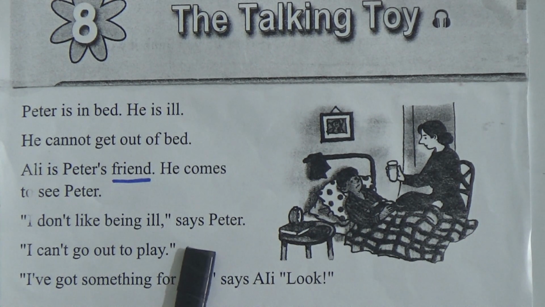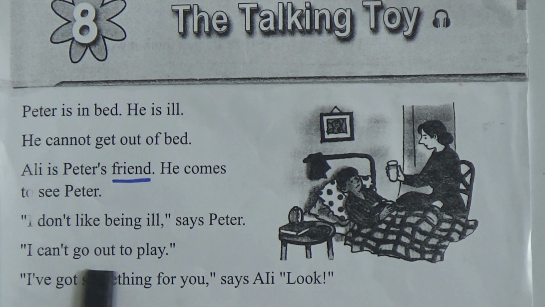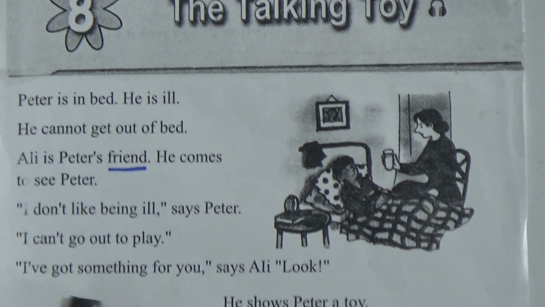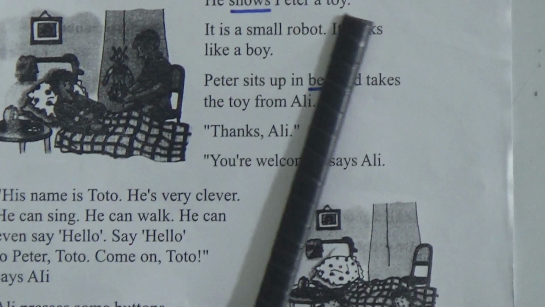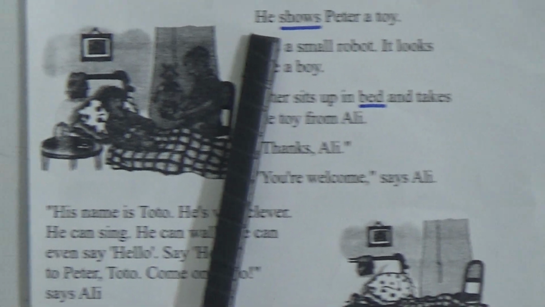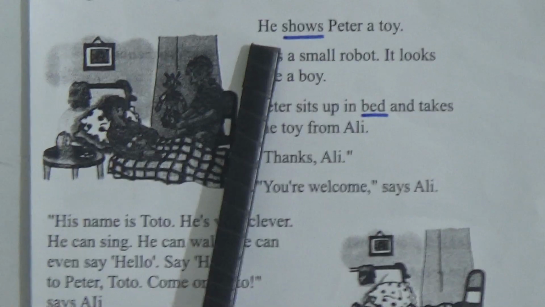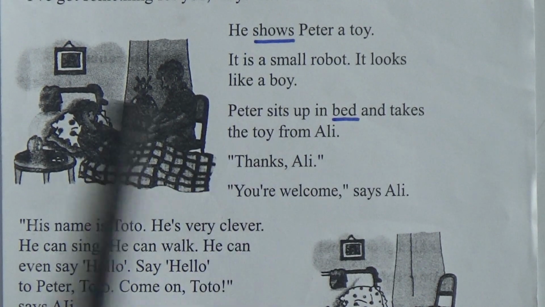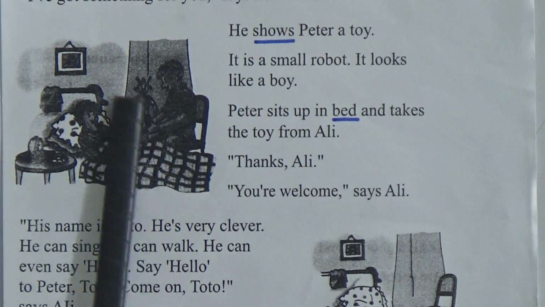"I cannot get out to play." So who cannot get out to play? Peter. "I have got something for you," says Ali. "Look." He shows Peter a toy. Who is he? Here he is, Ali. It is a small robot. It looks like a boy. This is the picture, this is the robot.